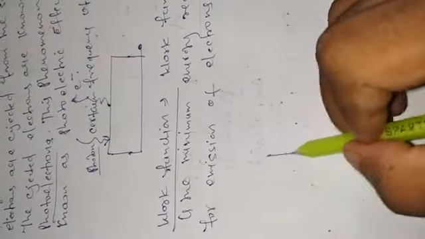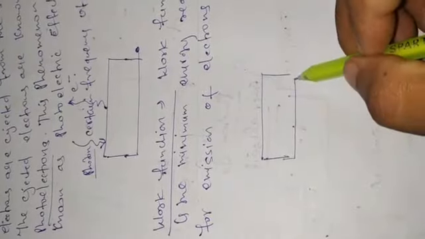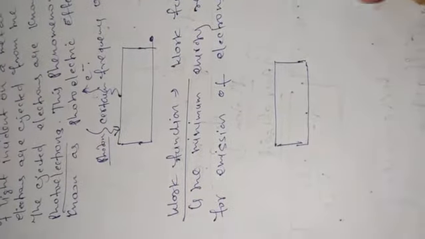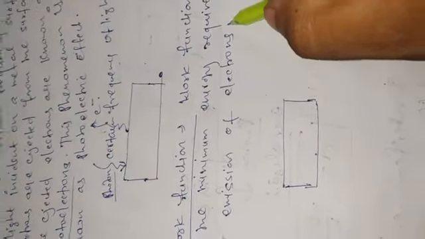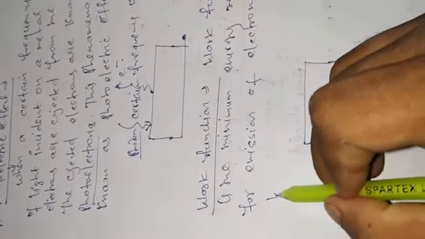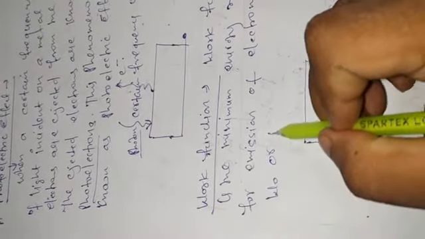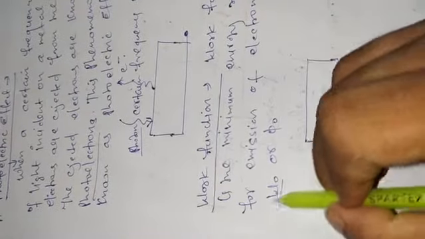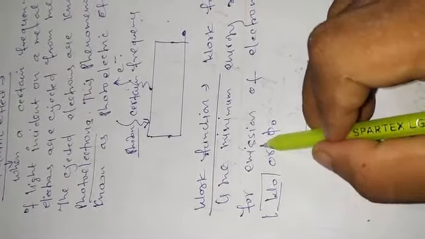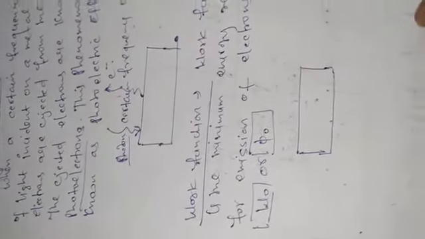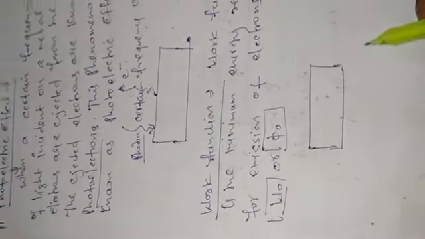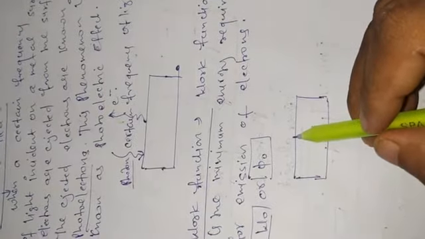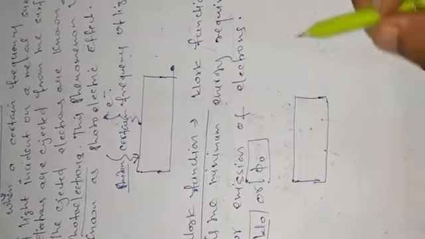Any metal surface needs a minimum energy to eject out the electrons, and this minimum energy is known as the work function. It is denoted by W naught or phi naught. In some books it is denoted by W naught, and in some books by phi naught. So phi naught is the minimum energy which is necessary for any metal surface to eject out the electrons.